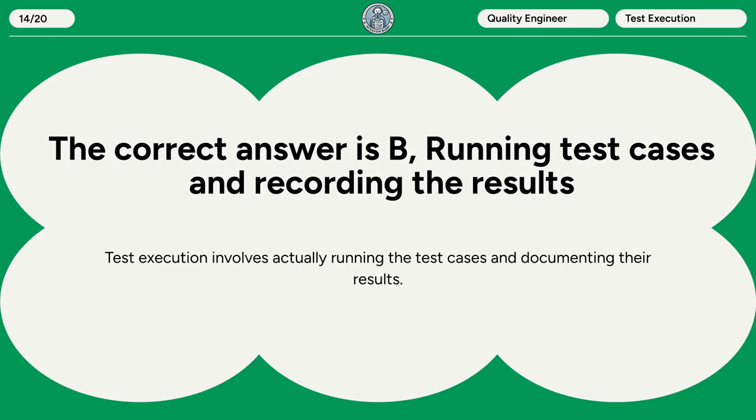The correct answer is B. Running test cases and recording the results. Test execution involves actually running the test cases and documenting their results.